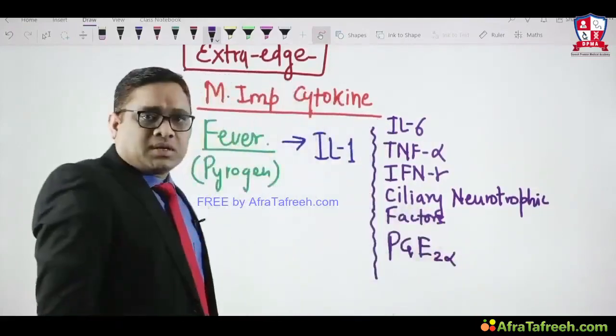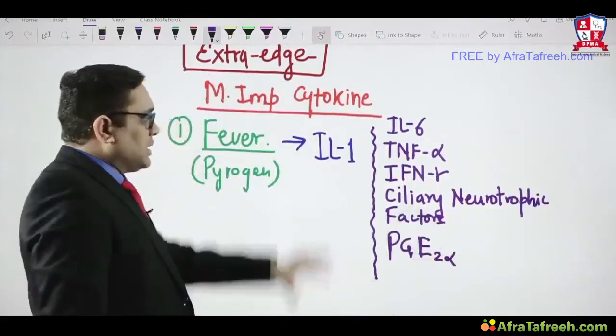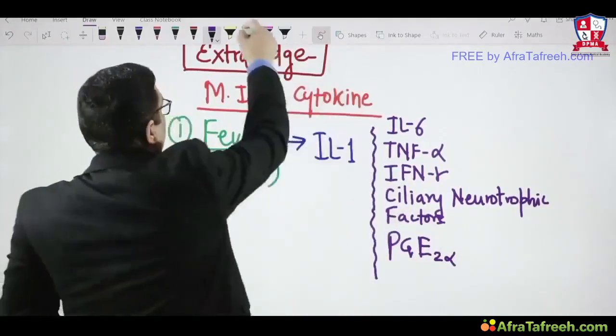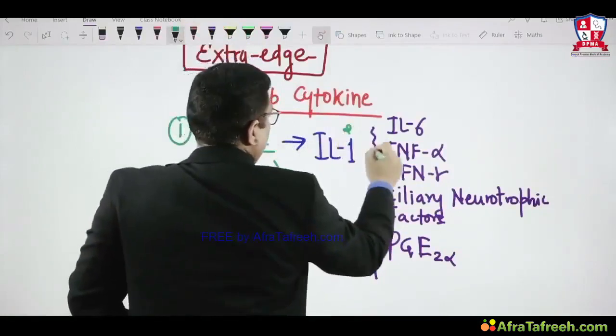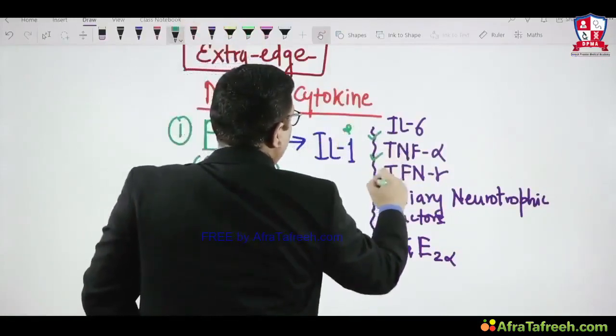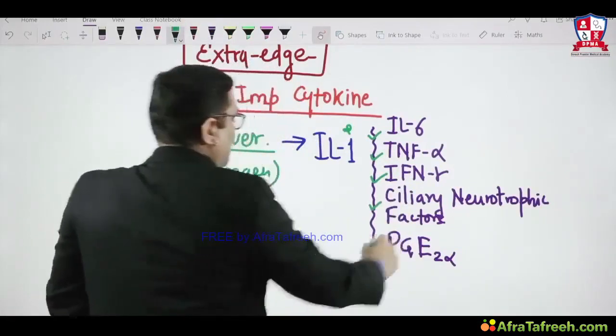These are the important pyrogens which we have to keep in mind. IL-1 is the most important. Apart from that, IL-6, TNF alpha, interferon gamma, ciliary neurotropic factor, and prostaglandin E2 alpha.